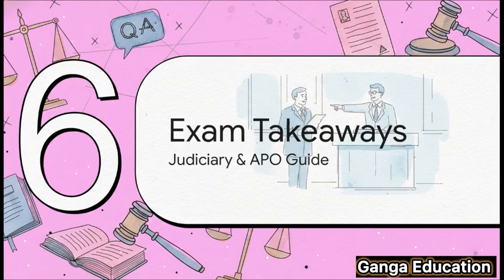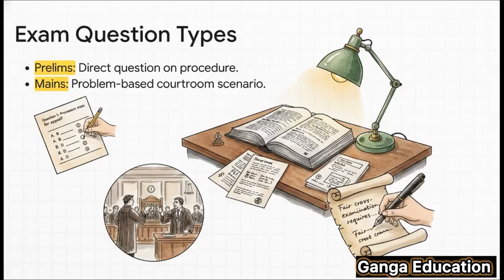All right, let's wrap this all up and focus on what really matters for your judiciary and APO exams. Think of this as your quick and dirty revision guide. When you're preparing, keep an eye out for 3 kinds of questions on this topic. In your prelims, you'll probably get a direct question about the procedural rule in Section 148. For your mains, you should definitely expect a problem-based question, just like the scenario we discussed. And you could also be asked to write a short note on the principle of fair cross-examination under this section.